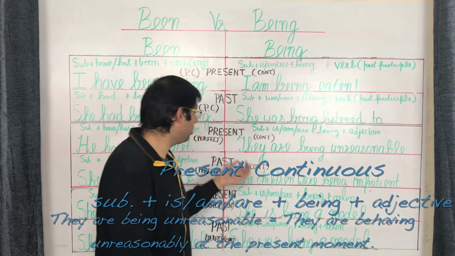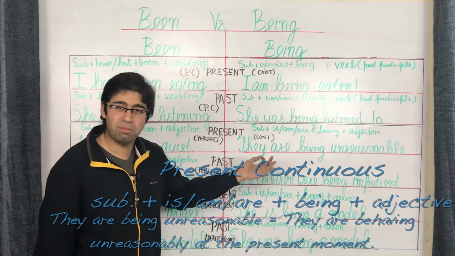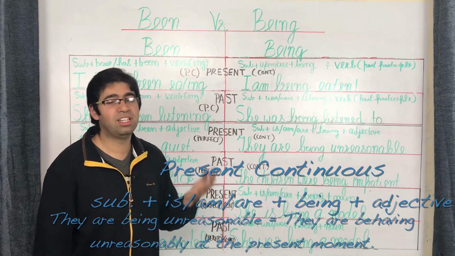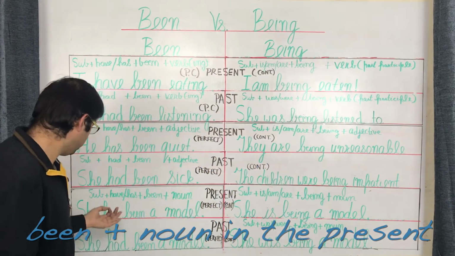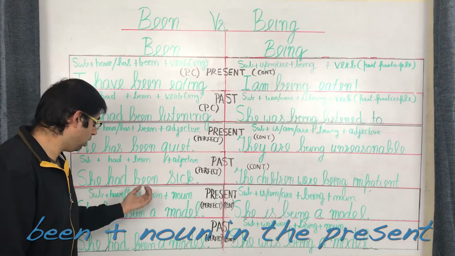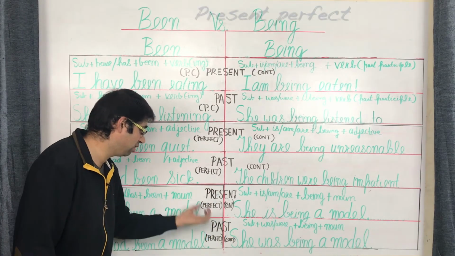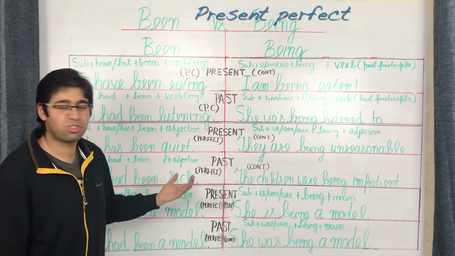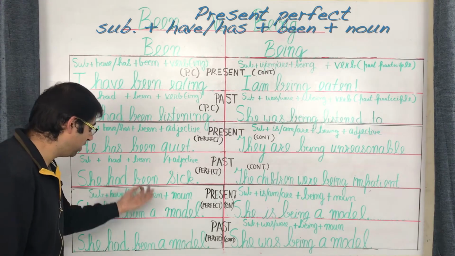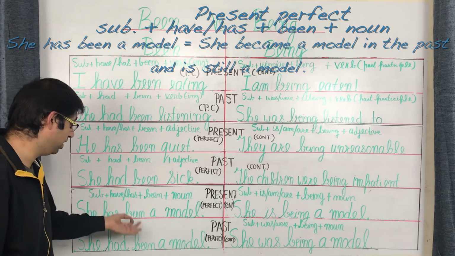So there you've got it, the usage of an adjective along with been and being. And now finally we move on to the usages of been and being vis-a-vis the noun. So we've got the sentences over here. Whenever you're going to use been along with a noun in the present tense, you're going to be doing that in the present perfect, giving you a sentence structure such as subject plus have or has plus been followed by the noun. This will give you a sentence such as she has been a model.